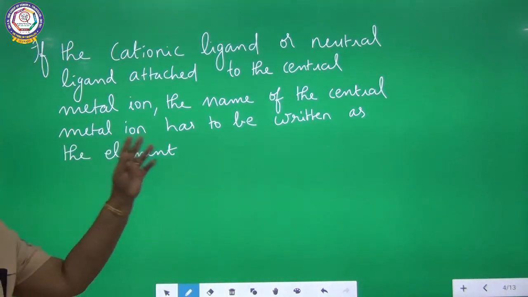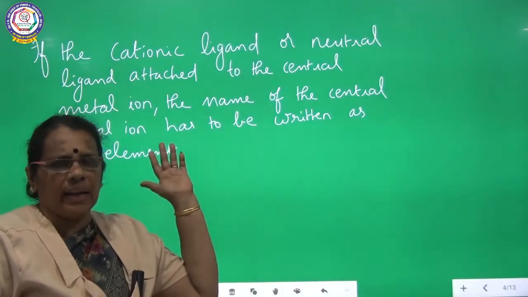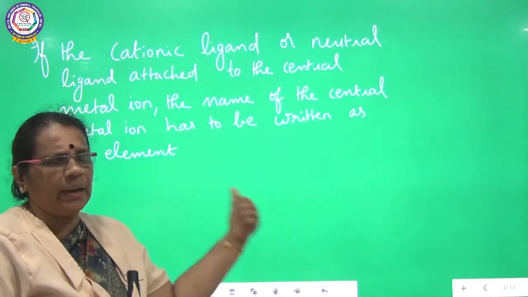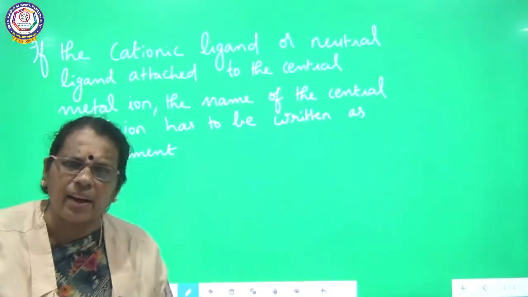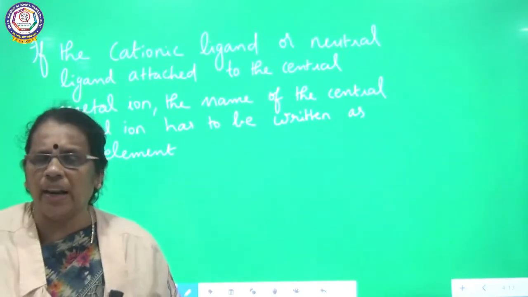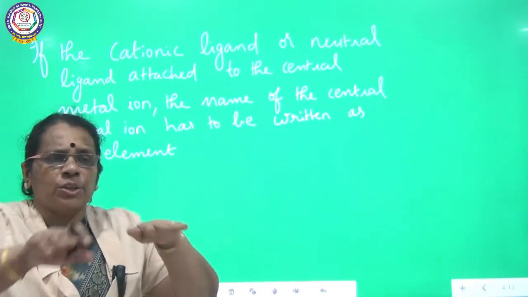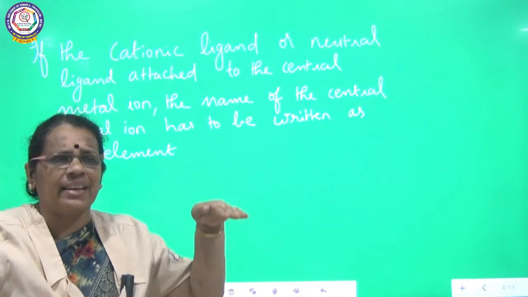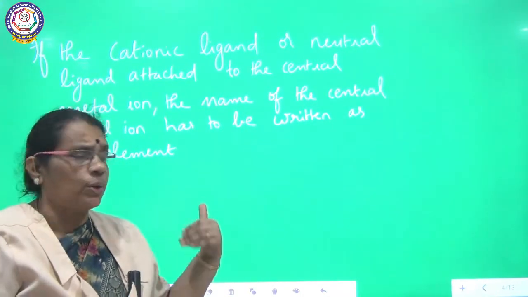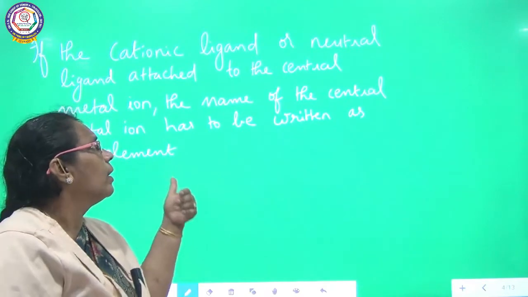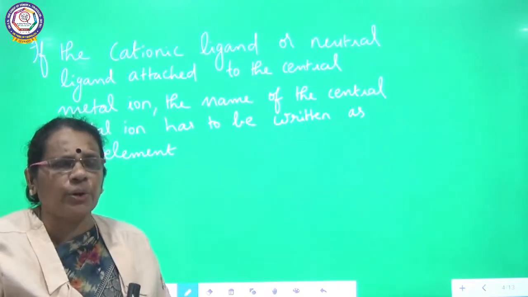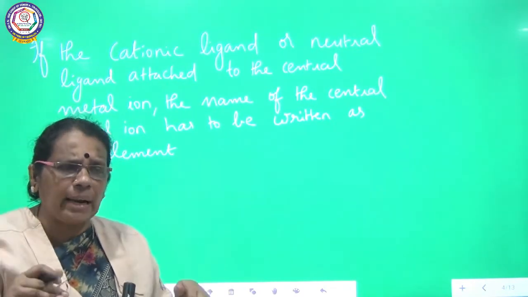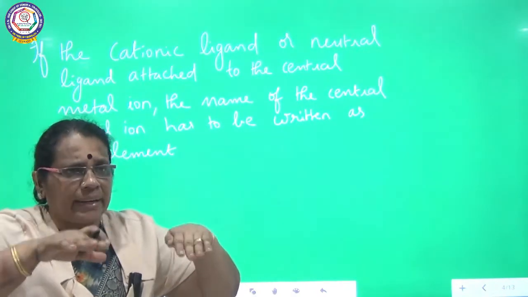So already we have talked about anionic ligand. Whenever an anionic ligand is attached to the central metal ion, the central metal ion should be ended with ATE. For that I gave an example. And if it is a cationic ligand or a neutral ligand attached to the central metal ion, there is no change in the ending of the central metal ion. There is no characteristic change in naming the central metal ion. So if a cationic or neutral ligand is attached to the central metal ion, the central metal ion can be written as it is.